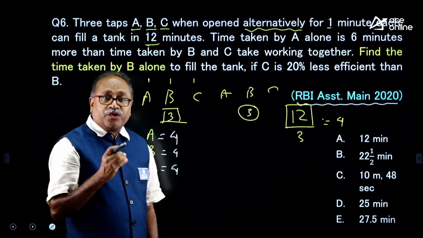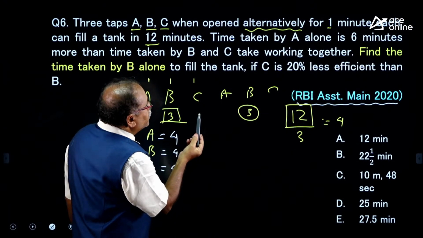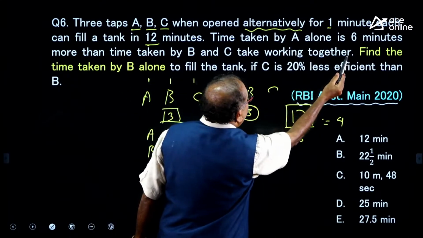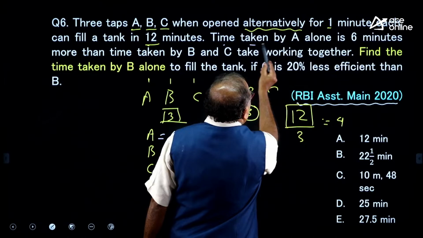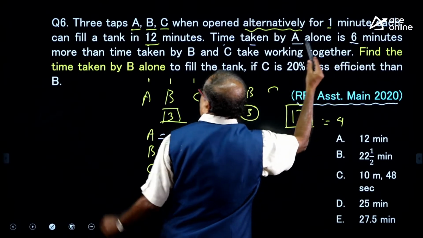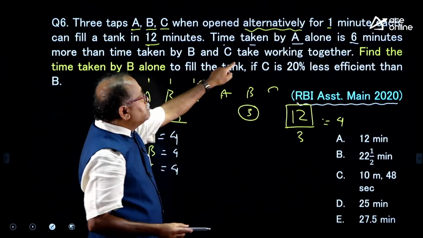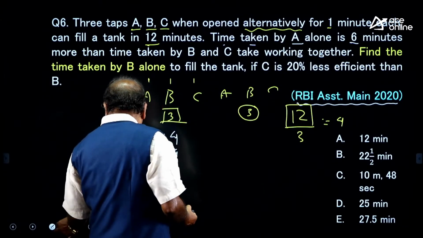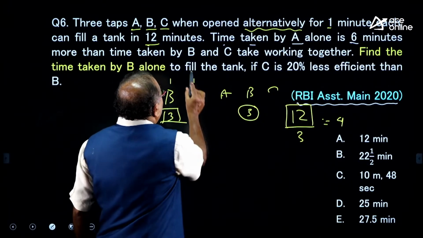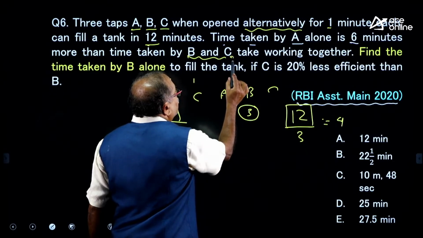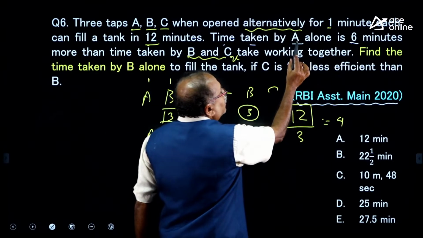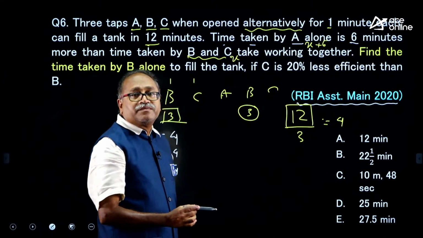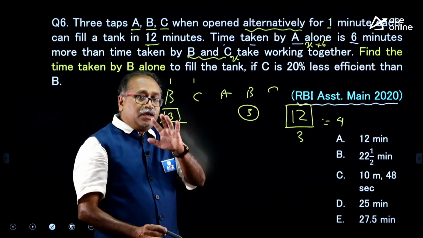That is what. Okay. So, what is happening here? Time taken by A alone is 6 minutes more than time taken by B and C together to fill the tank. So, if B and C together fill the tank in x minutes, then A alone will take how much time? x plus 6 minutes. Okay. Here I will show the connection.